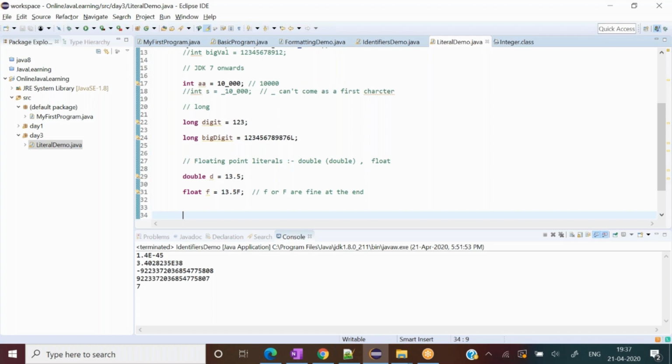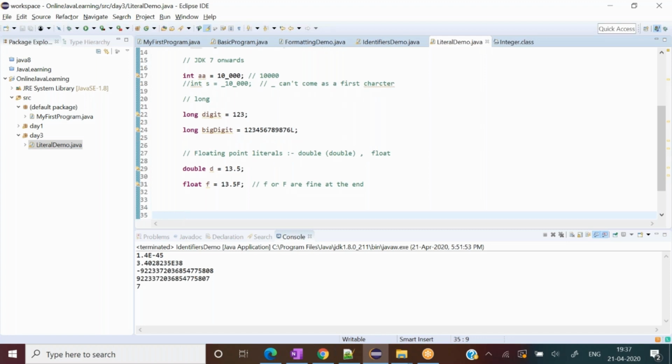Okay, for long, for the sake of simplicity, if you always put L at the end, then you would not be in any trouble if you don't want to remember the further rules. And for the float, we have to put the F at the end of the digit, right? Otherwise that will not work. Okay, so that was the rules of literals. Now moving on to the other concept. Now we will discuss the arithmetic operators.